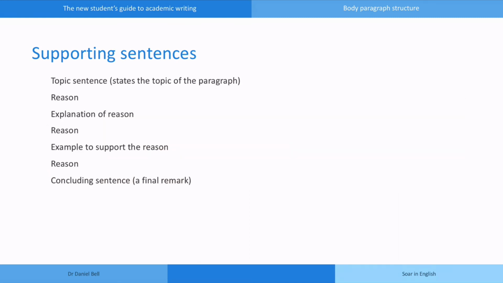So the structure of the paragraph is topic sentence, stating the topic of the paragraph, the first reason, a sentence explaining the reason, the second reason, then an example to support the second reason, and then the third reason is given, followed by the final concluding remark. There are other ways to structure body paragraphs too, of course, but however you structure the paragraph, it's a good idea to make sure you use connecting expressions to indicate the logical relationship between the sentences.